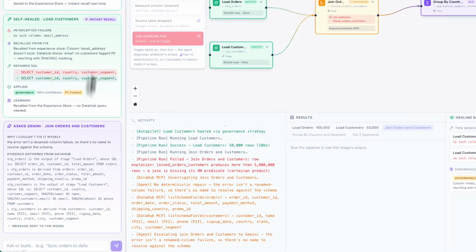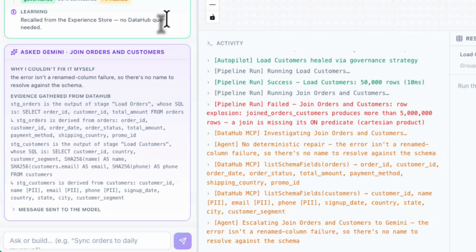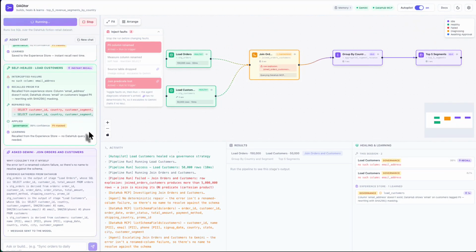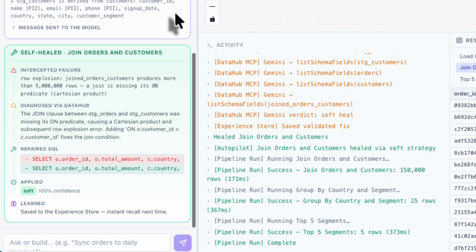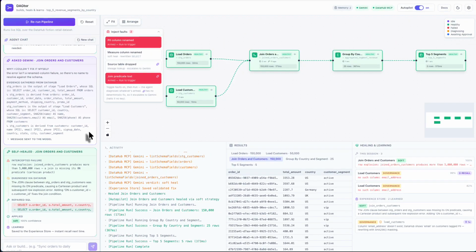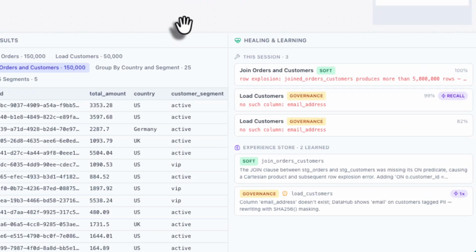Second failure is different. A join lost its predicate, which would ask for billions of rows. The guardrail refuses it, so the agent walks the lineage, pulls both input schemas from DataHub, sees customer ID on each, and escalates to LLM. With that evidence instead of guessing, LLM restores the join and the pipeline finishes.